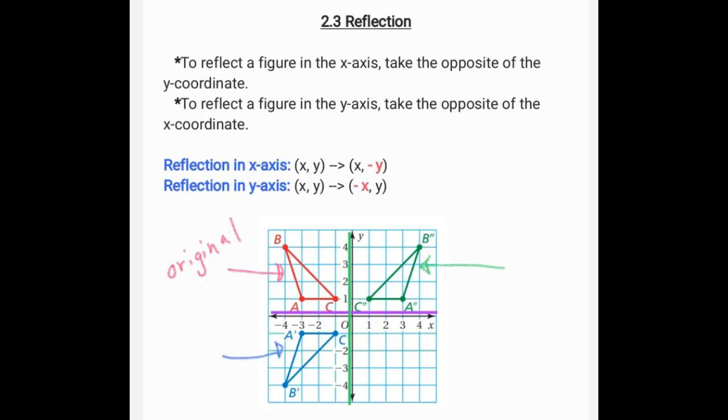And then if we reflect it on the y-axis, then the x's will change, but the y positions are the same. We will multiply -1 on the y when we're reflecting on the x-axis, and we will multiply by -1 on the x when we reflect it on the y-axis.